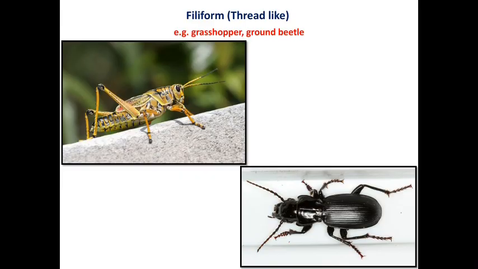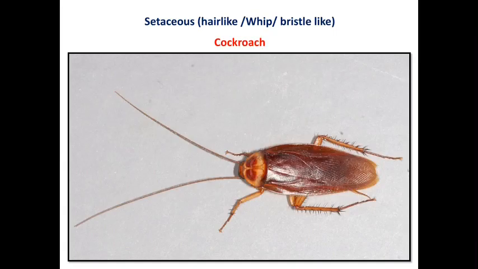The first one is the filiform type of antenna. The filiform antenna is a thread-like antenna, found in the grasshopper and the ground beetle. Means there is a thread-like type of antenna found in different insects. The grasshopper has a filiform type of antenna, and the ground beetle also has a filiform type of antenna.